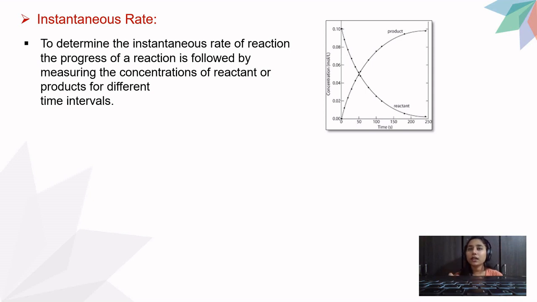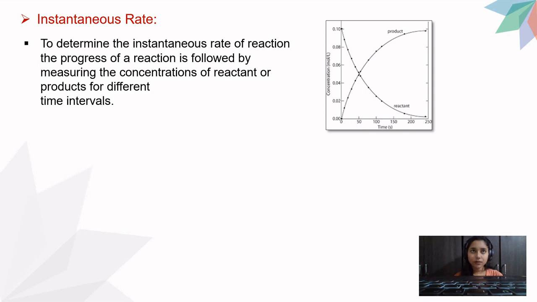Now, I can find out the instant rate. What is the meaning of instant rate? I can find out the instant rate at any particular time given to me. Like if my teacher says find out the instantaneous rate at 10 seconds, I'll just draw a tangent. I'll make two perpendiculars. I'll get one concentration term and one time term. Then I'll just put it in the formula and find out my rate. It is as simple as that.